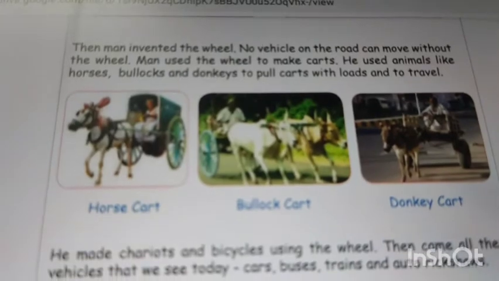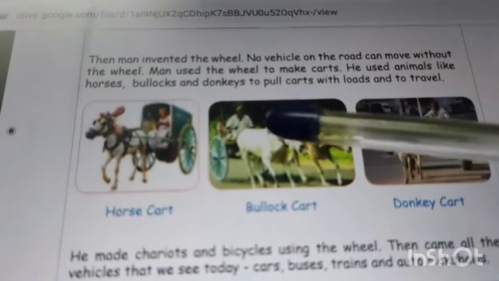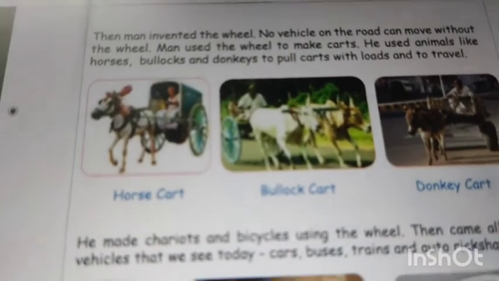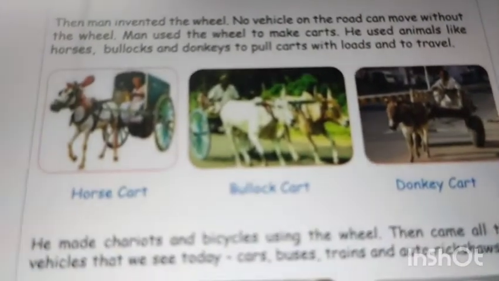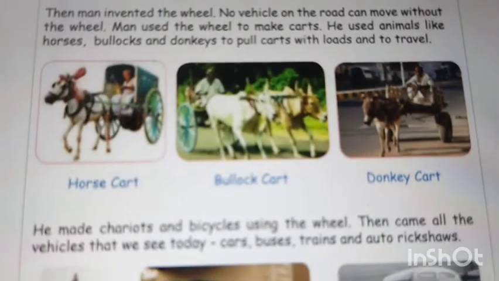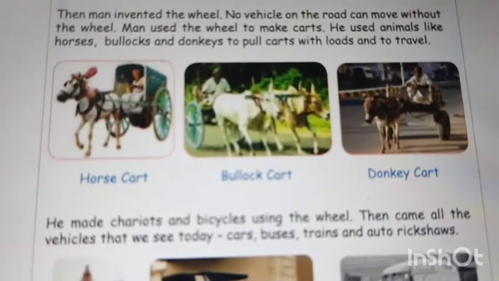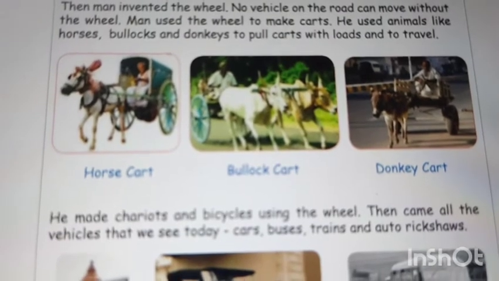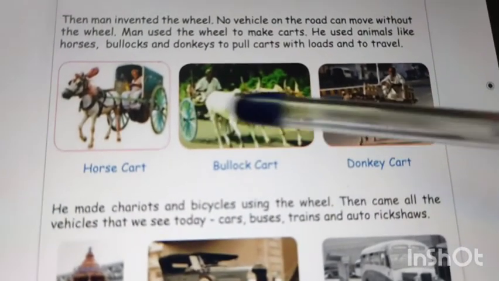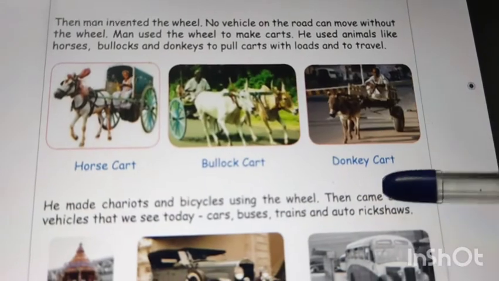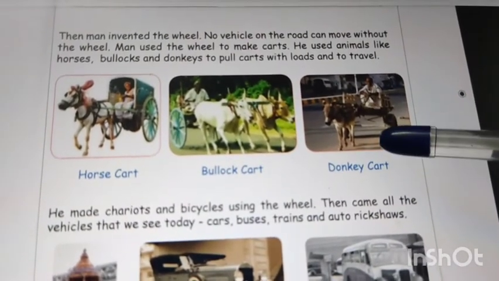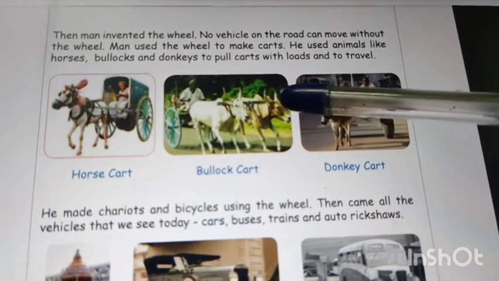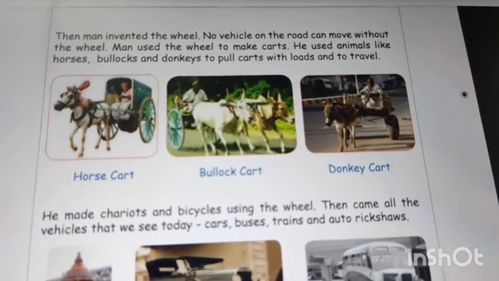Later what happened? Man invented the wheel. The wheel is a very important invention in a man's life. No vehicle can move without a wheel. Man used the wheel to make carts. They used wheels to make carts: horse cart, bullock cart, donkey cart. He used animals like horses, bullocks and donkeys to pull carts with loads and to travel.